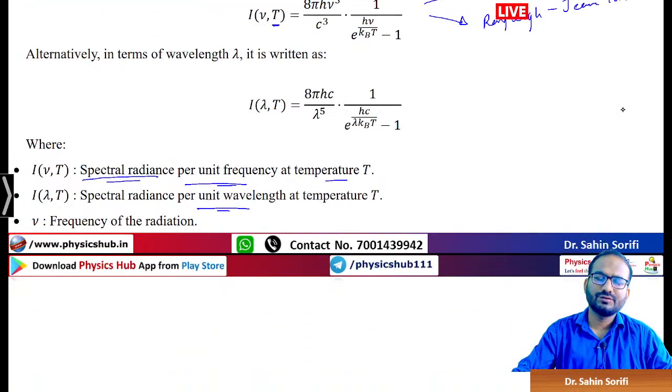Now we'll show you how Planck's radiation law gets converted into those two basic laws. First of all, we'll try to derive the Rayleigh-Jeans law from Planck's radiation law.